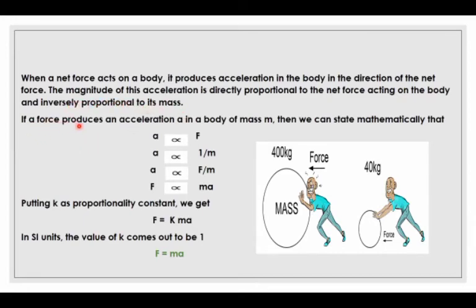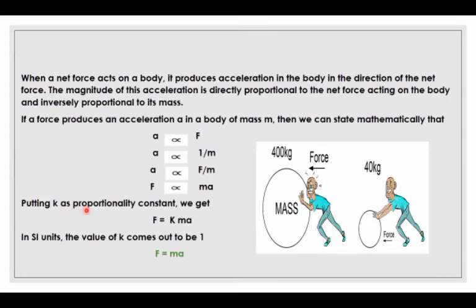If a force produces an acceleration in a body of mass m, then mathematically acceleration is directly proportional to force, and acceleration is inversely proportional to mass. By combining equations 1 and 2, we get acceleration directly proportional to F upon m, where F is directly proportional to ma.